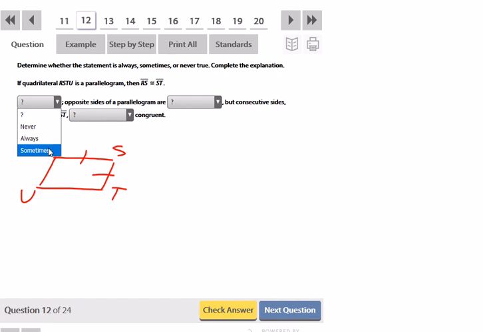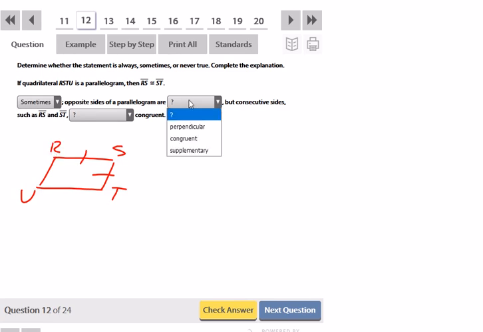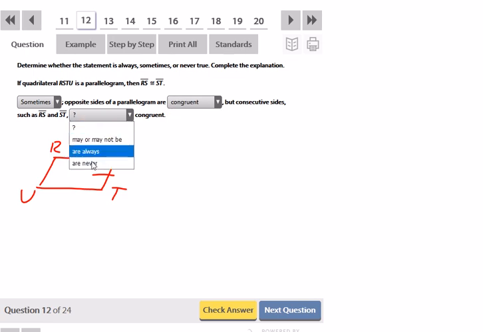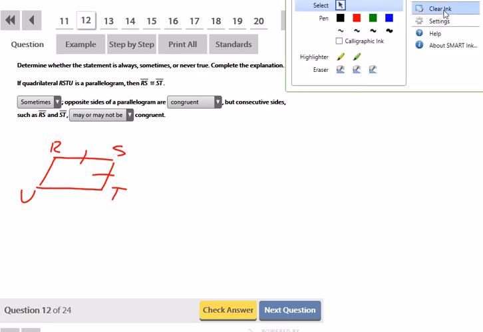They could be congruent, but the only time they would be always congruent is if they were opposite. They're not opposite sides, they're consecutive sides. So this could be sometimes true. Opposite sides of a parallelogram are congruent, but consecutive sides may or may not be congruent. If they were congruent and it was a parallelogram, then it would make this a rhombus as well.